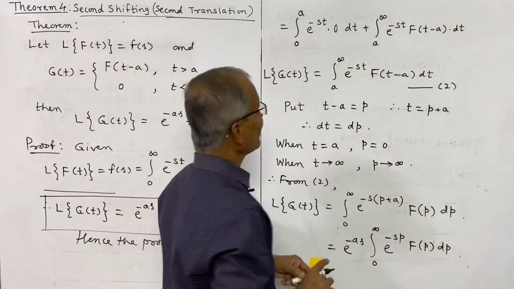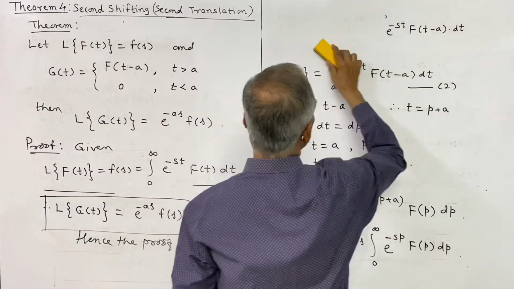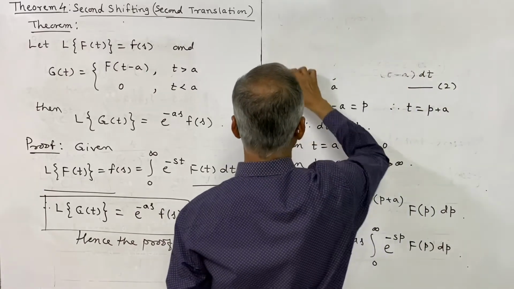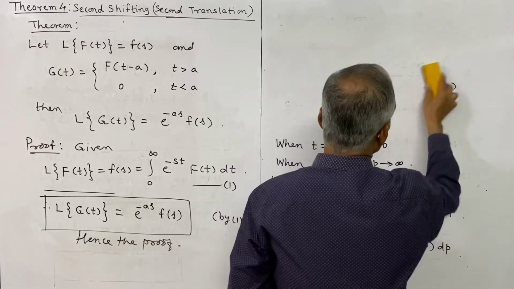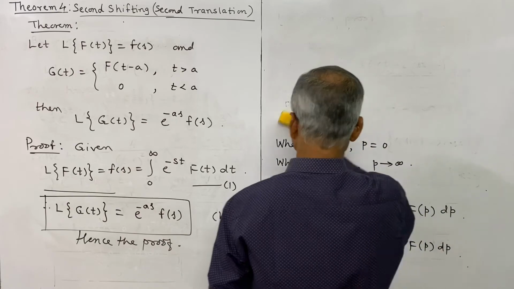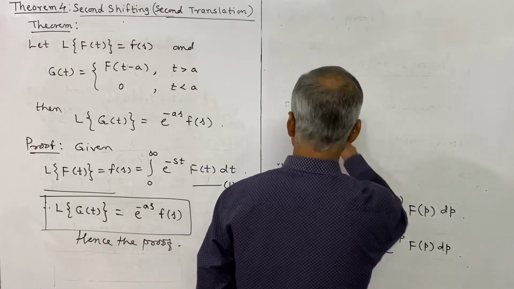Now we will have an example on this, a problem, so as to understand the theorem.